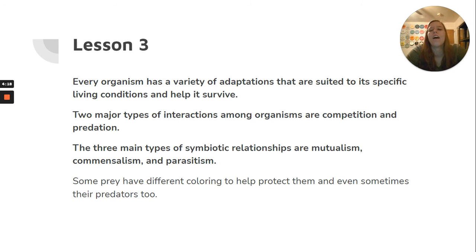And from lesson 3, every organism has a variety of adaptations that are suited to its specific living conditions and help it survive. 2 major types of interactions among organisms are competition and predation. The 3 main types of symbiotic relationships are mutualism, commensalism, and parasitism. Some prey have different coloring to help protect them, and even sometimes they're predators too.